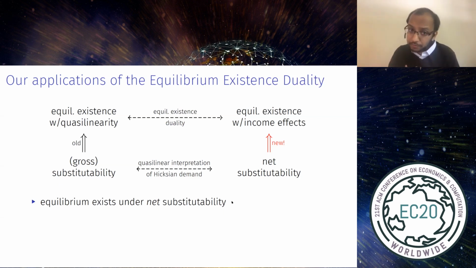We know from Kelso and Crawford that equilibrium exists under gross substitutability. And so we know in our context that equilibrium is going to exist in every Hicksian economy. And so by the equilibrium existence duality, it follows that equilibrium exists in the original economy. And so the conclusion is that equilibrium exists under net substitutability. Because net substitutability is a strictly weaker condition than gross substitutability, this tells us that it's really net substitutability that drives existence in Kelso and Crawford. And net substitutability also subsumes the housing market of Quincy.